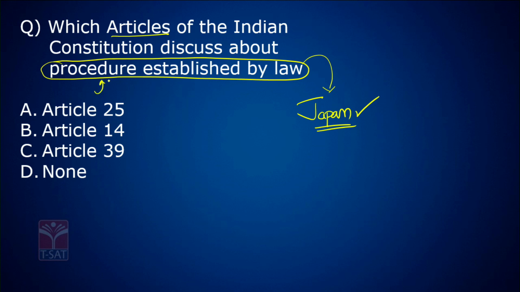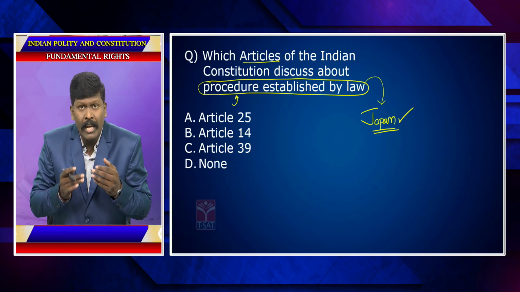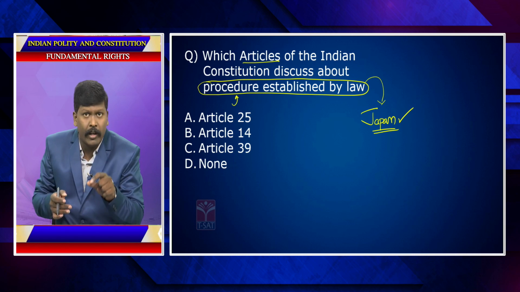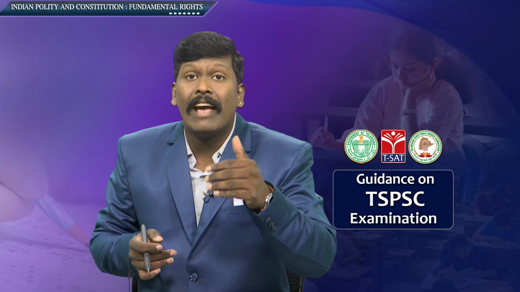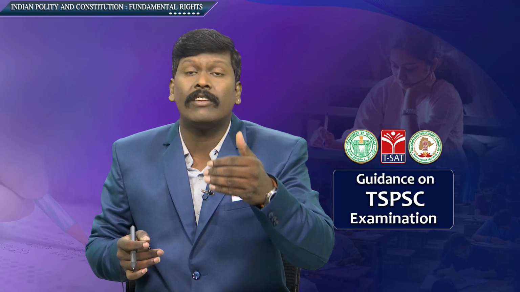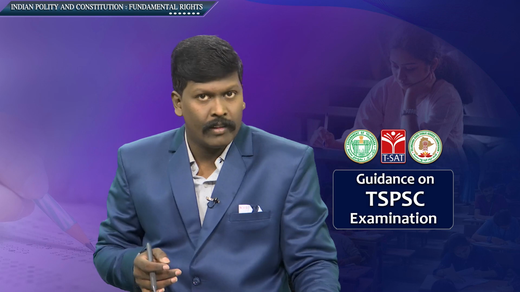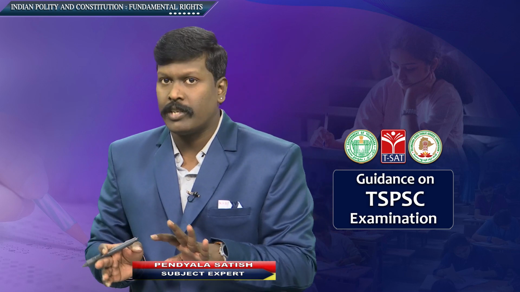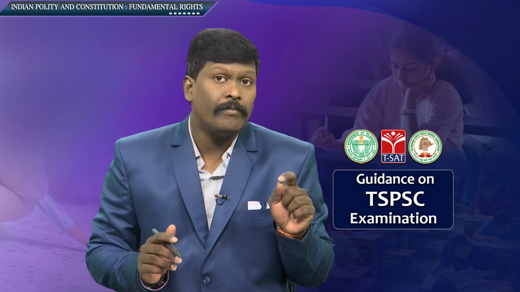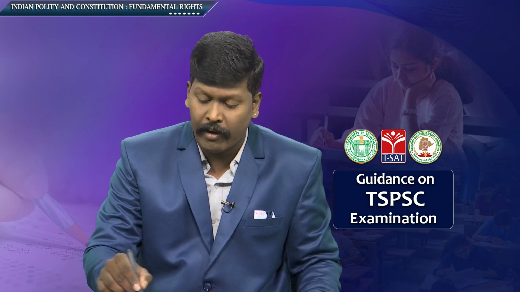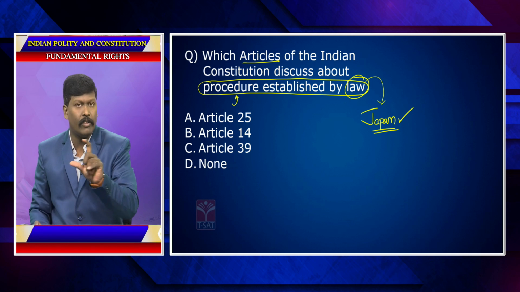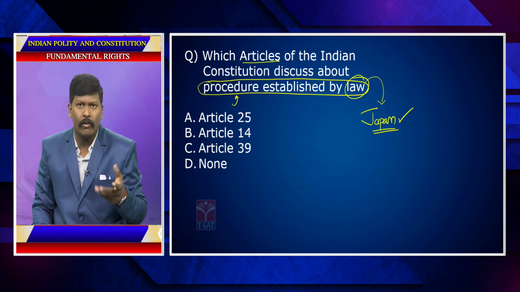According to this, the state cannot take away the life and liberty of any person except by following a procedure established by law. So, the state has to follow a procedure given by the law to take the life and liberty of a person. If you listen to these words, you will get to know the answer.